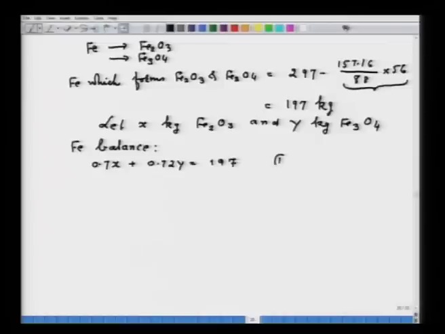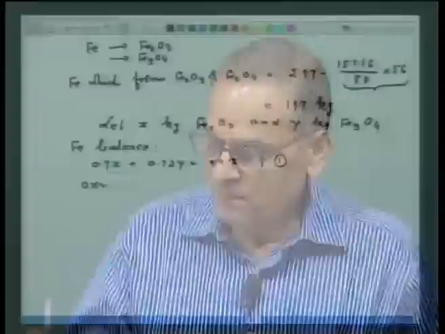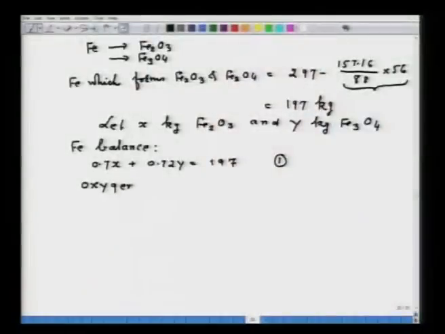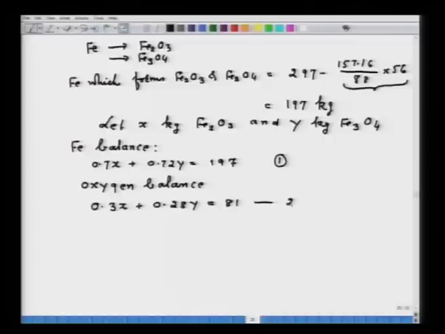This is my equation 1. Next, probably you got a hint, I will be doing the oxygen balance. If I do the oxygen balance, it comes 0.3x plus 0.28y equal to 81. This is my equation number 2.